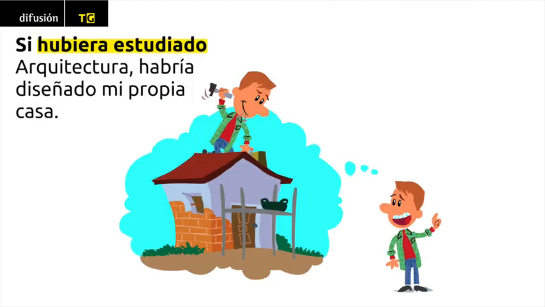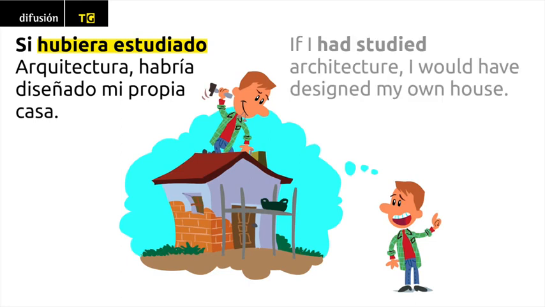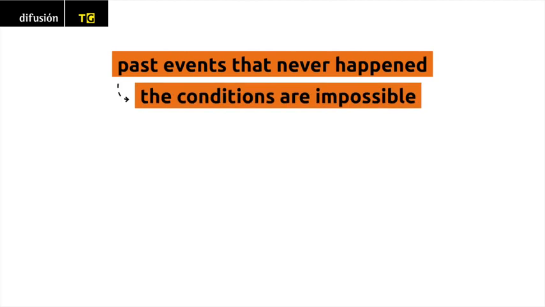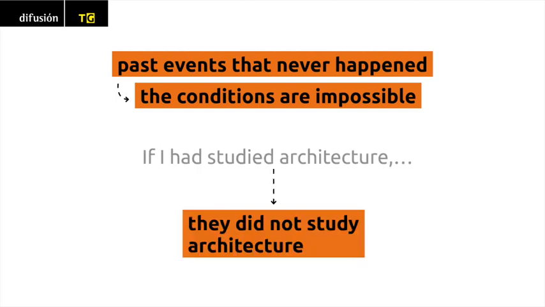Si hubiera estudiado arquitectura, habría diseñado mi propia casa. If I had studied architecture, I would have designed my own house. When we refer to past events that never happened, the conditions are by definition impossible. When someone says, if I had studied architecture, that means that they did not study architecture.